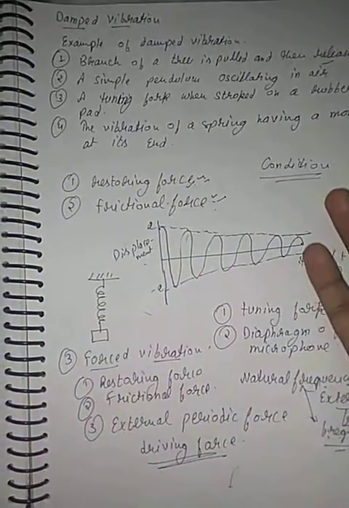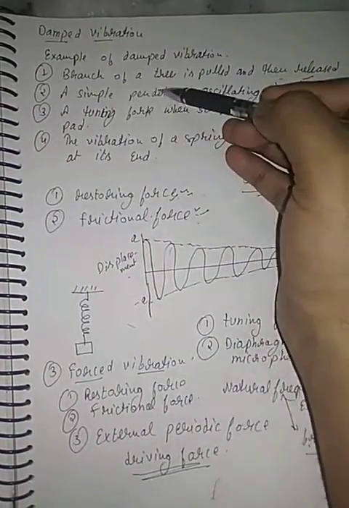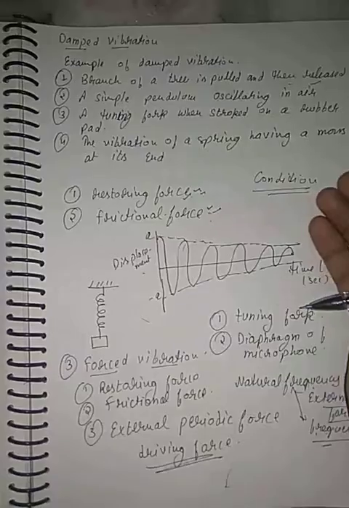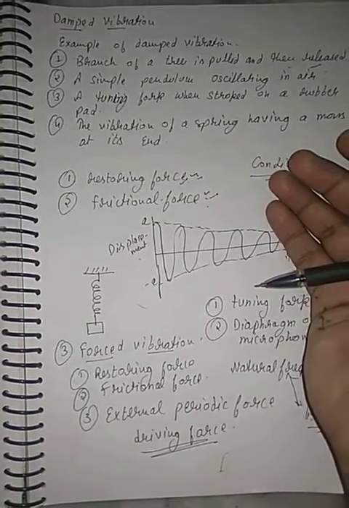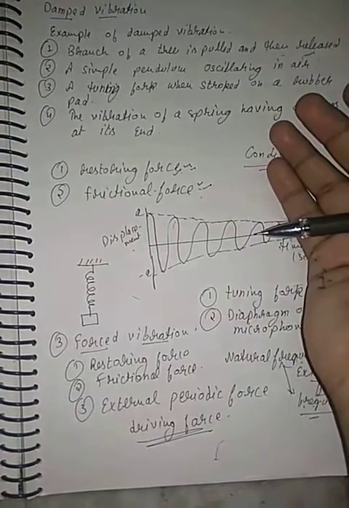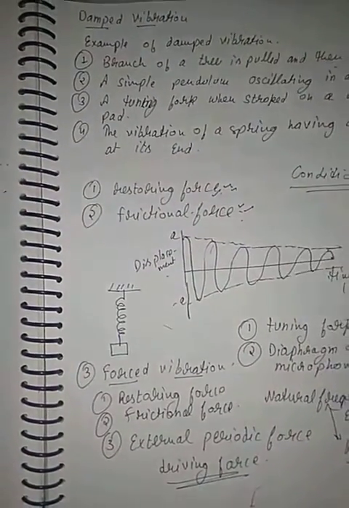Branch of a tree: experimentally, they came to the conclusion that such vibration comes under damped vibration. When the branch of a tree is pulled and then released, initially the vibrations of the tree are of very high amplitude, and after some time the vibrations slowly decrease and the branch of the tree stops.